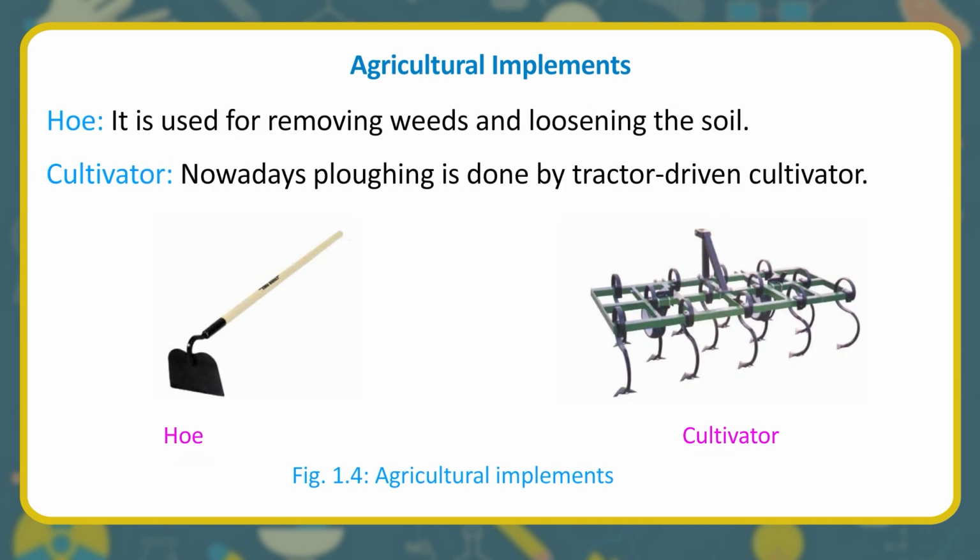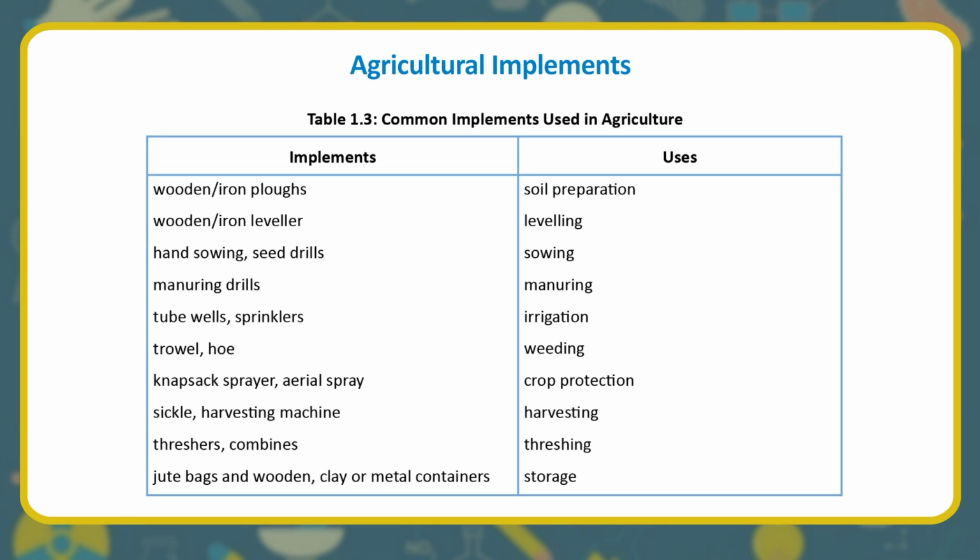Hoe. It is used for removing weeds and loosening the soil. Cultivator. Nowadays plowing is done by tractor-driven cultivator. Table. Common implements used in agriculture. Implements and uses: wooden or iron plows, soil preparation; wooden or iron leveler, leveling; hand sowing, seed drills,